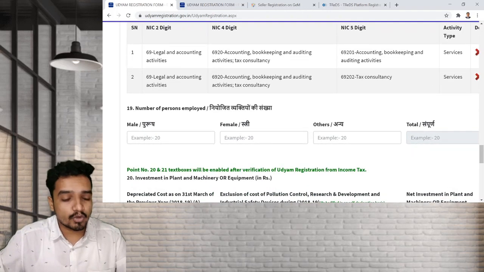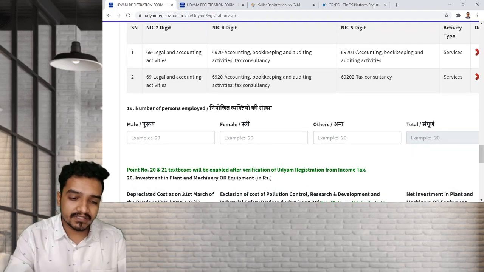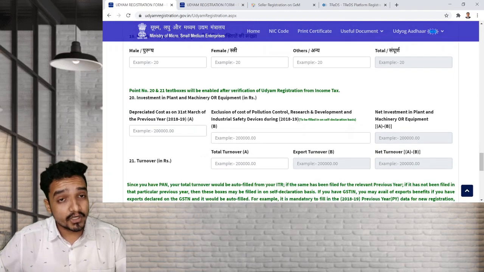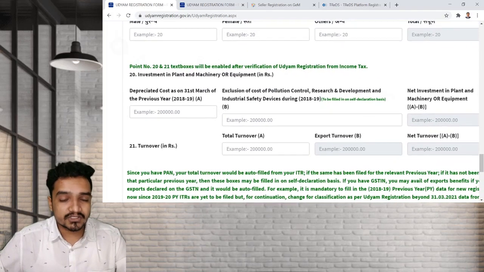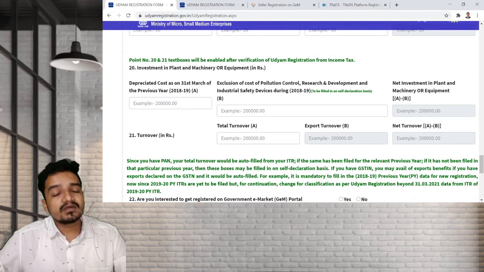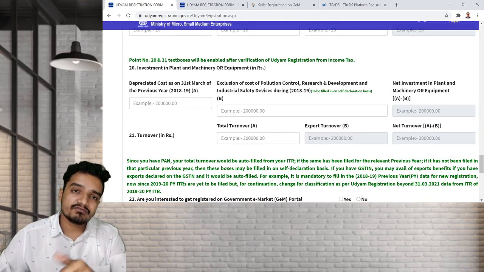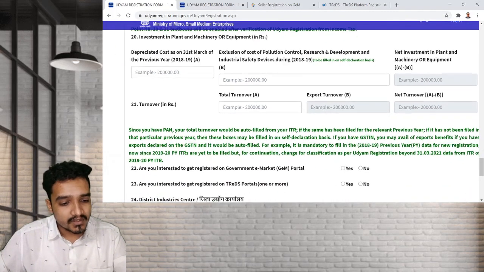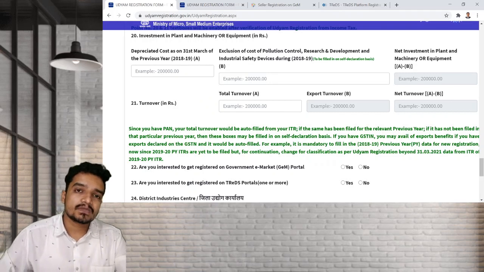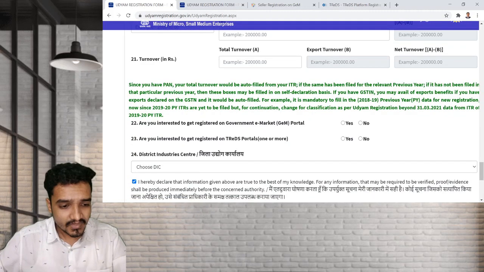Next, number of persons employed, you have to write down according to the category: male, female, other. So this is point number 19. Point number 20, most important, the investment in plant and machinery, because the category micro, small, medium depends on the investment as well as your turnover. If you have filed your last ITR, this will be taken from the last ITR. If not, then it is self declaration, so you can write down here. Then point number 21, turnover, same: if you're registered with GST, then it will be taken from the GST portal. If not, then self declaration, you can write down on your own, right?